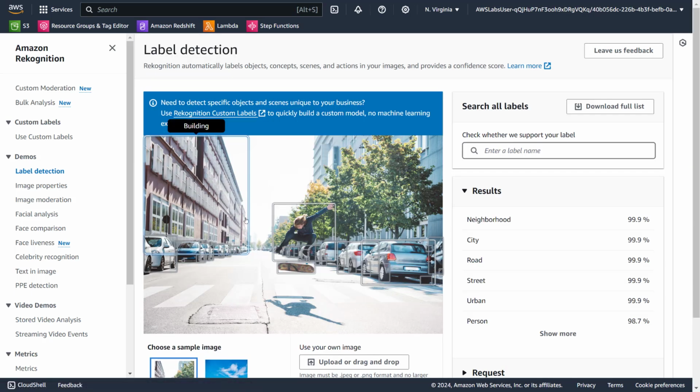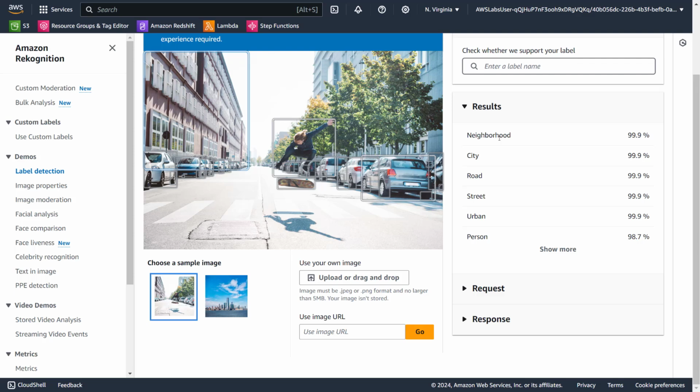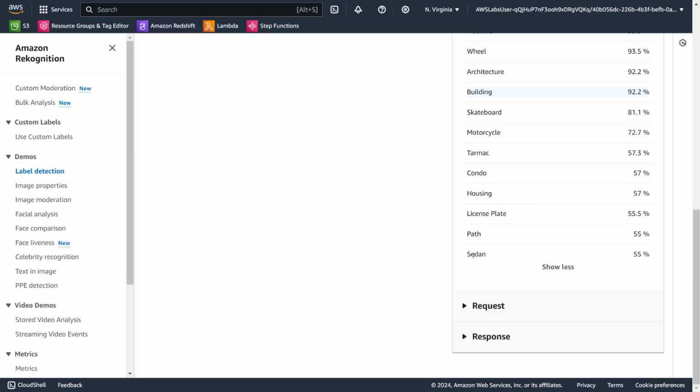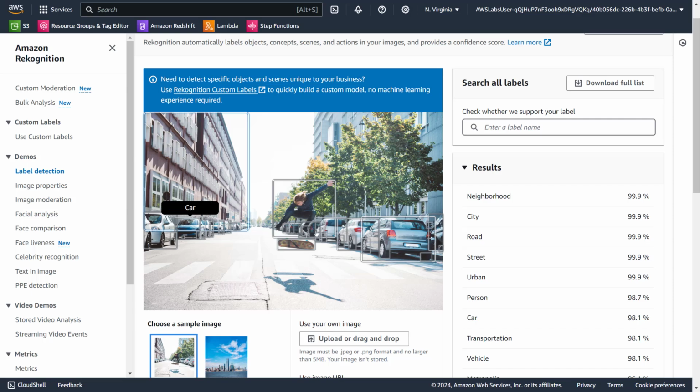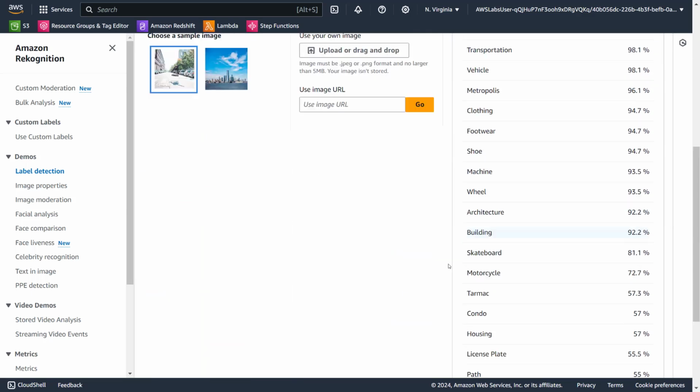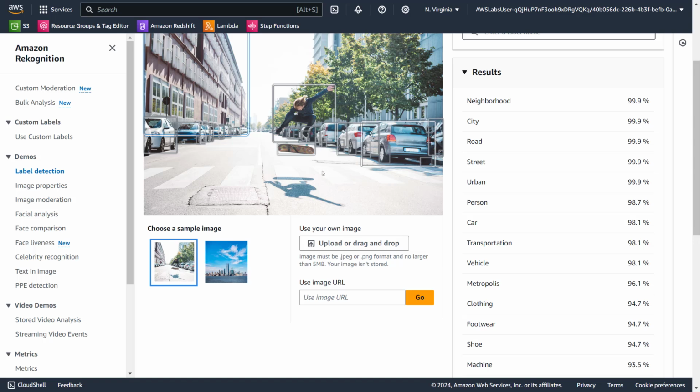This is the sample, right? You can see neighborhood, city, road, street, urban, person, car, transportation. It says sedan, which is only 55%, path, license plate 55% because it can only see a little bit. Motorcycle 55%. I didn't even see a motorcycle. Do you guys see a motorcycle?